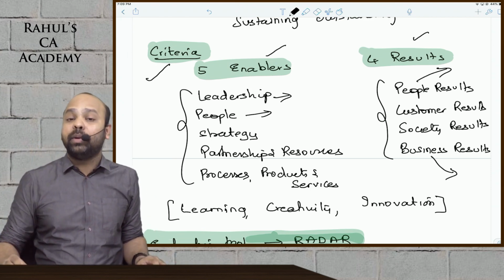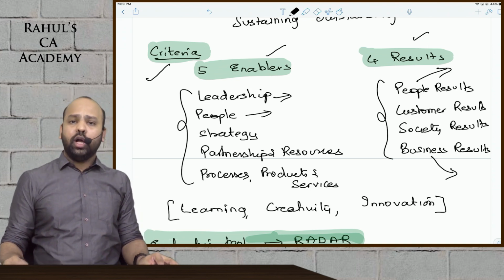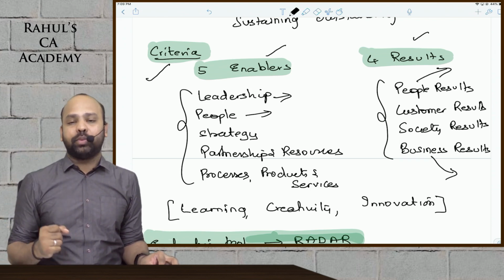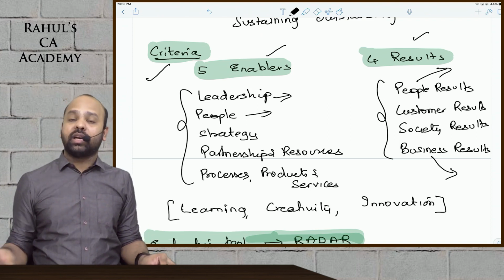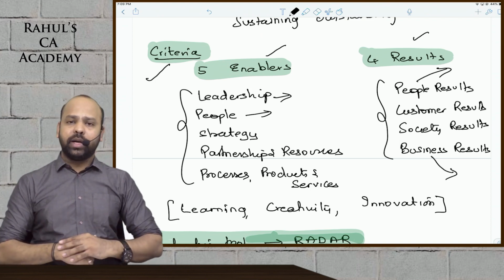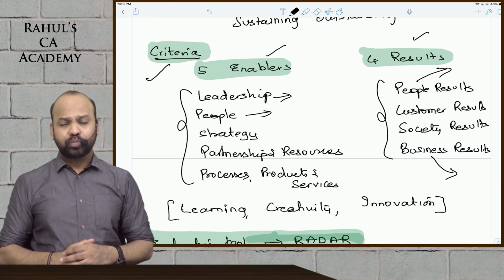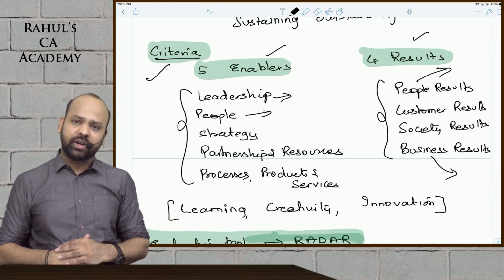Second one, beta, is the people working in the organization. All the employees, guys, should be motivated. All the employees should be well talented. You should train them properly so that they are able to put in the right amount of effort. Strategy, guys, the company should have the right strategy implemented. If a company does not have the right strategy, obviously it is bound to fail. Taking your long-term objectives into consideration, have proper strategies defined.